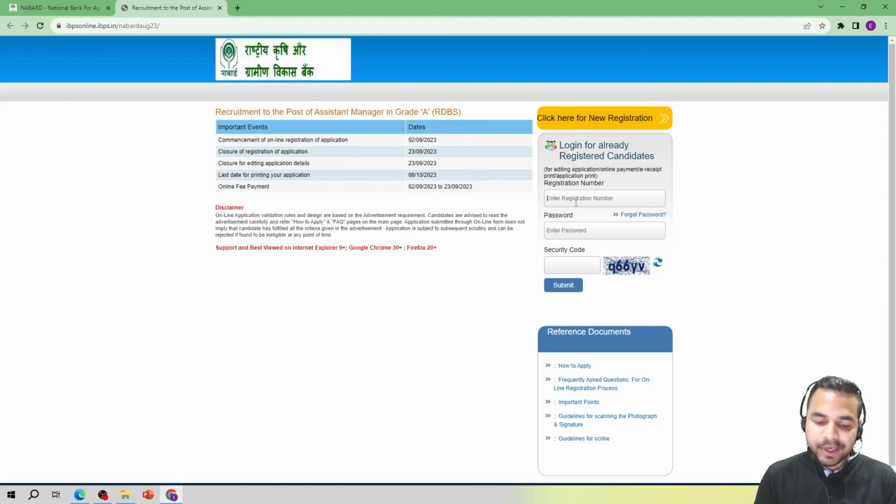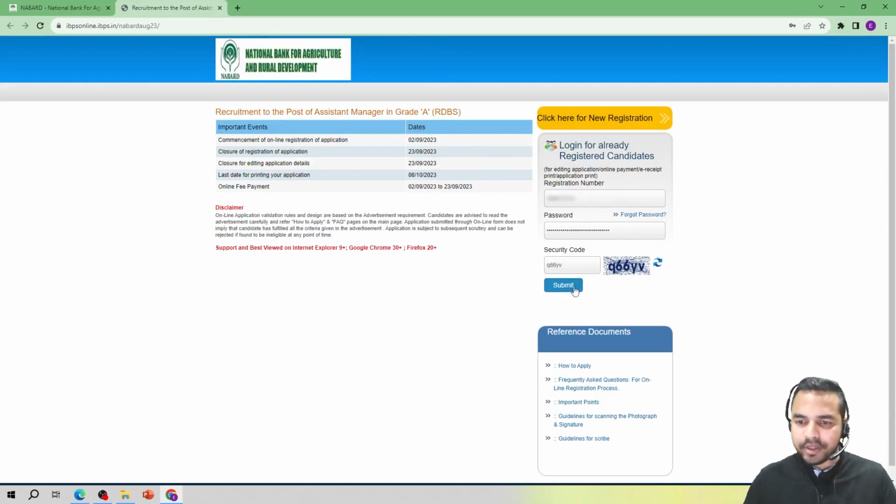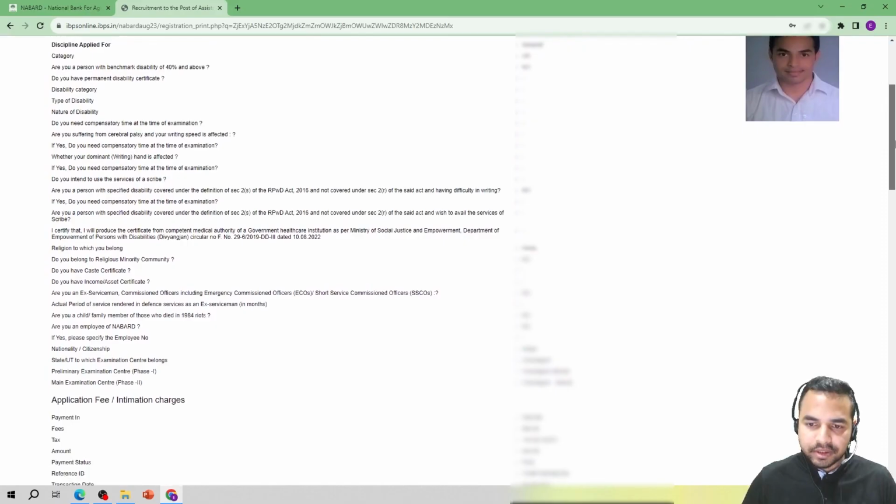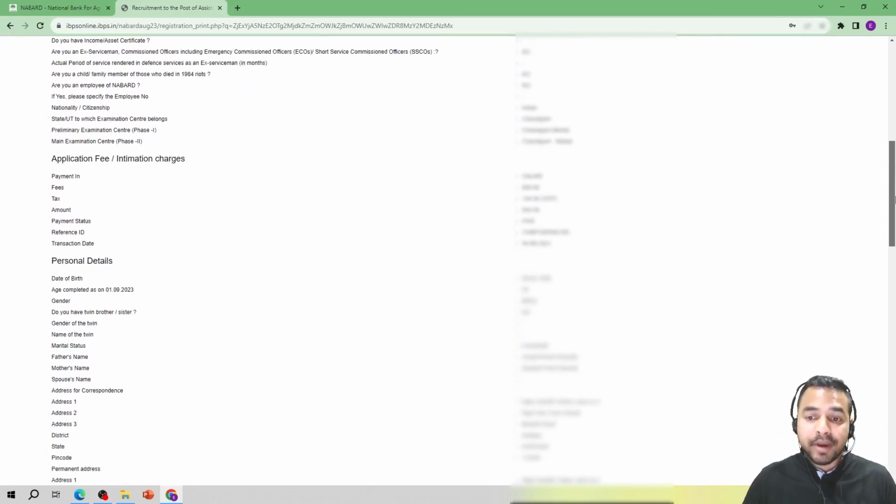And my dear friends, let me tell you that after this payment process, you will also get an SMS intimation from NABARD that yes, your application has been successfully registered. So I have entered all my details here and I have submitted it, and let me see. So this is now giving me the option of printing the application form. And my dear friends, I am also required to check whether my payment has been done successfully or not, and you can see here that it is showing it is paid.